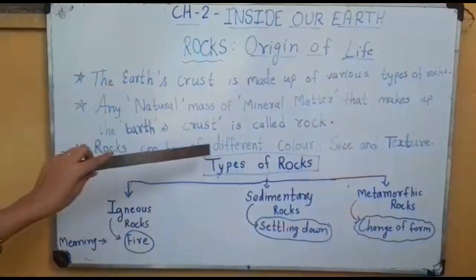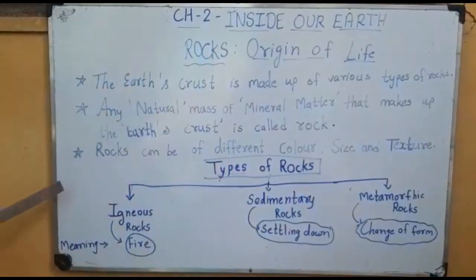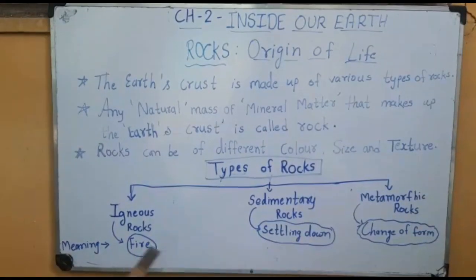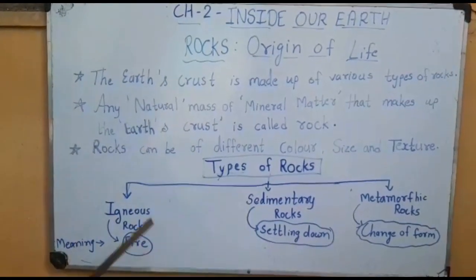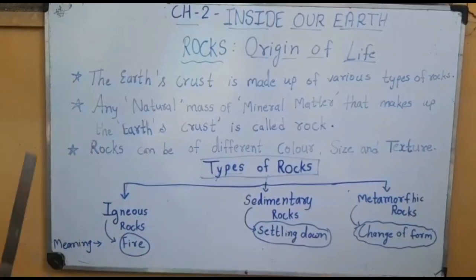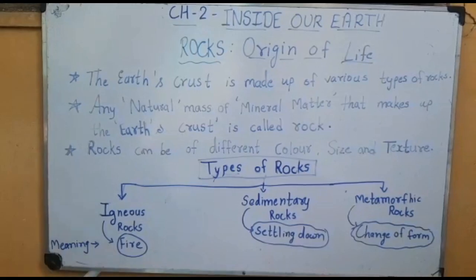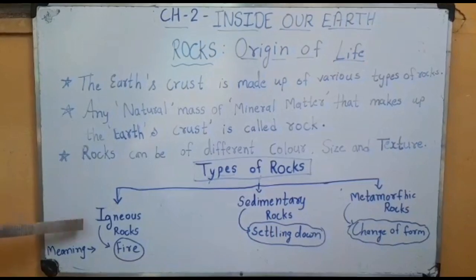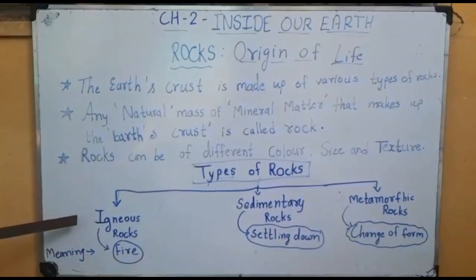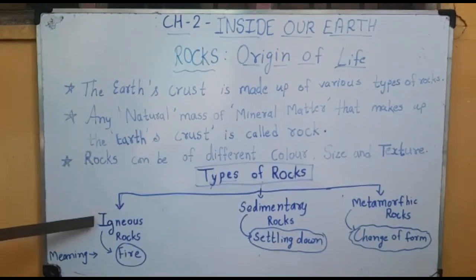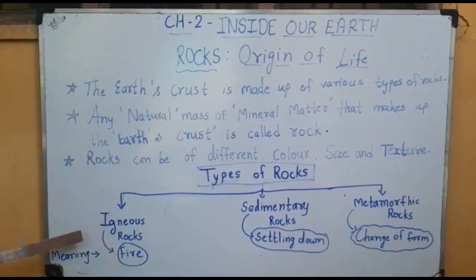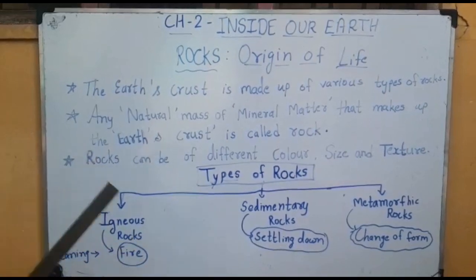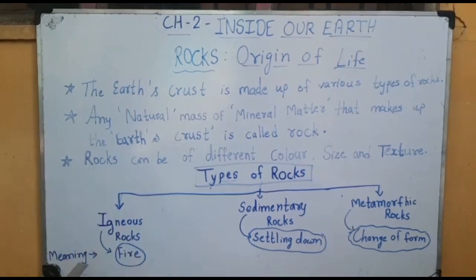Now we discuss the different types of rocks. Three different types of rocks are available. There is no fixed measurement or quantity on the earth, but different areas have different crust patterns with different rocks. The first rock type is igneous rocks. Igneous comes from the Latin word igni, which means fire. Those rocks made by volcanic eruption after cooling are igneous rocks.